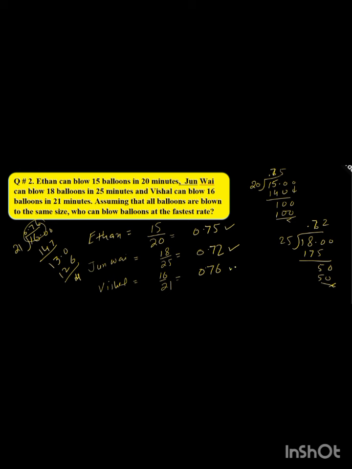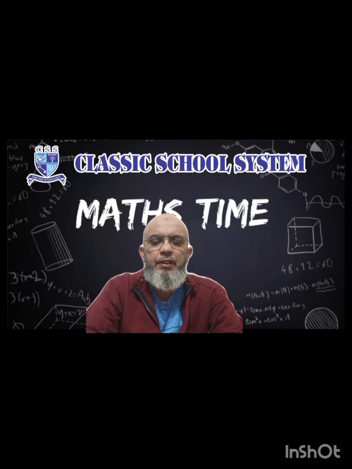The rate of Ethan is 0.75, the rate of Junboy is 0.72, and Vishal has 0.76. So it means Vishal has a better rate than Ethan and Junboy. He is the fastest to blow the balloons. So learn and understand all the questions we did in today's exercise. Practice these questions in your copies and complete your classwork copies as well. These copies will help you prepare for the upcoming midterm exams.